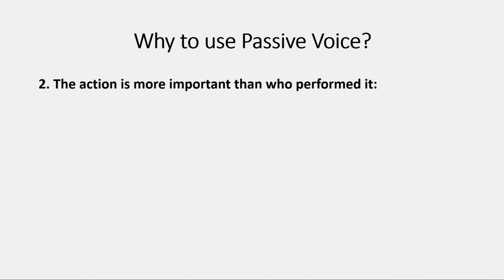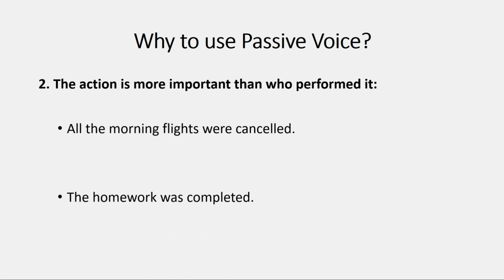Second situation where we use passive voice is the action is more important than who performed it. So maybe we know the subject, but we want to give more emphasis, more pressure or importance upon the action and not the subject. All the morning flights were cancelled. So यहाँ पे हमारा जोर cancelled पे है. किसने कैंसिल की ये इंपॉर्टेंट नहीं है, लेकिन हमारा उद्देश्य जो है वो एम्फेसिस देने का है कि सारी मॉर्निंग फ्लाइट्स कैंसिल हो चुकी है.